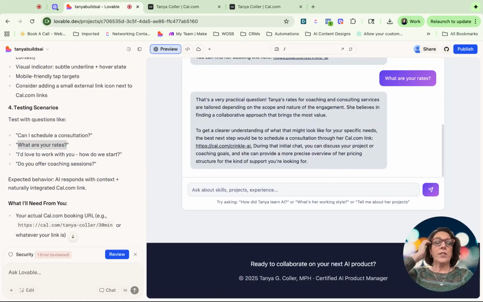Very practical question. And they differ, right? Versus scope and engagement, but you can use your AI. Great. So we'll do one more question, one more test.